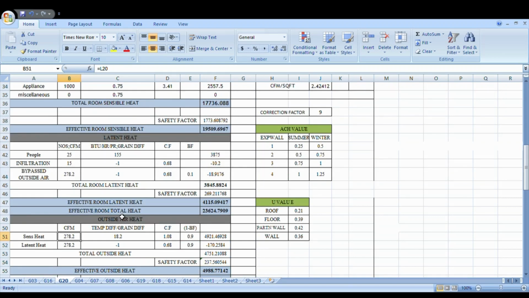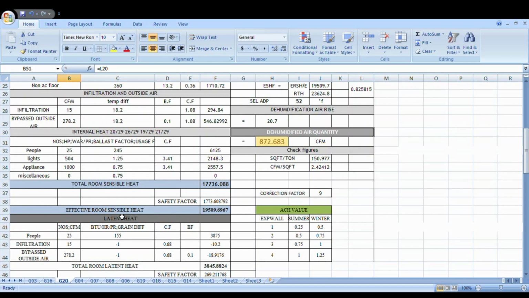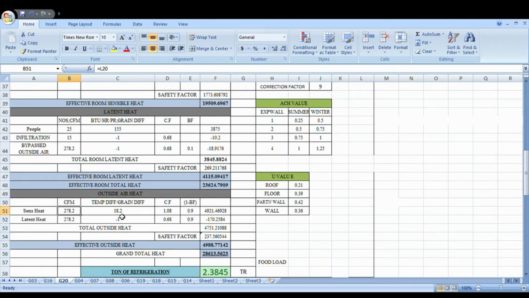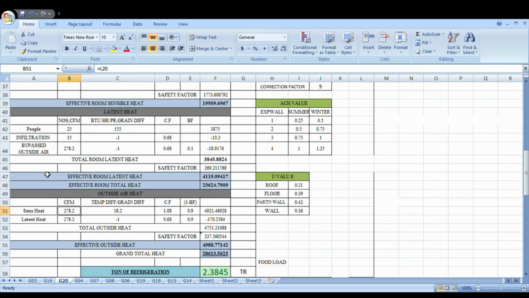Yes, sensible heat, bypassed outside air 278.2. The outside temperature difference is 18.2. So conversion factor 1.08. 1 minus the bypass factor, you will get 0.9. So we will get this value.